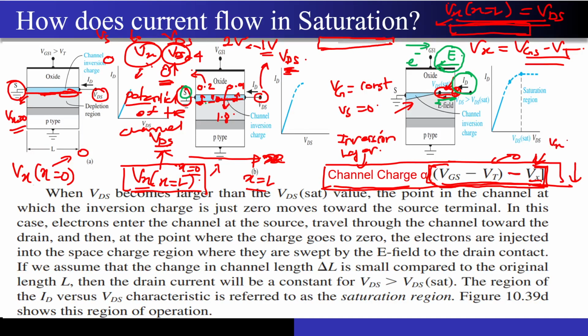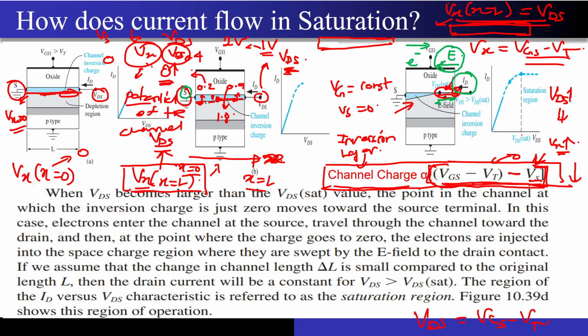If you increase the VDS, there is no effect on the VGS and VT, but your Vx will keep on increasing. Correct? So at one point your channel charge will become 0, and this is what we defined as the pinch off point. Correct? And that point is nothing but VDS equal to VGS minus VT.